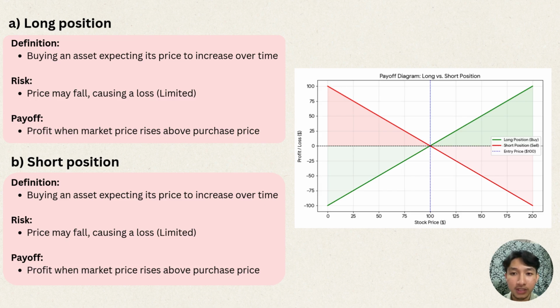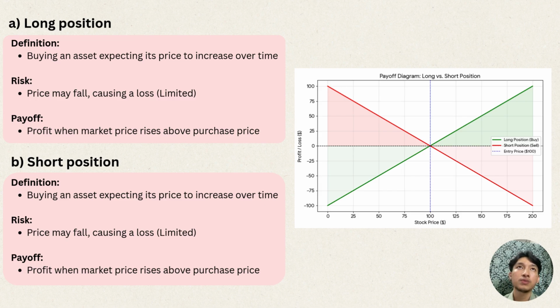And next is the short position, where this kind of strategy arises when the investor aims to profit from a decline in the asset price. So the risk in a short position is that if the asset price rises instead, the trader will incur a loss. So to understand the graph, the horizontal line represents the stock price.